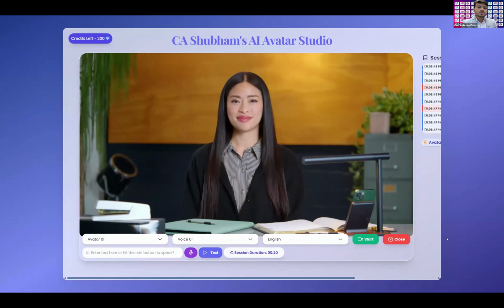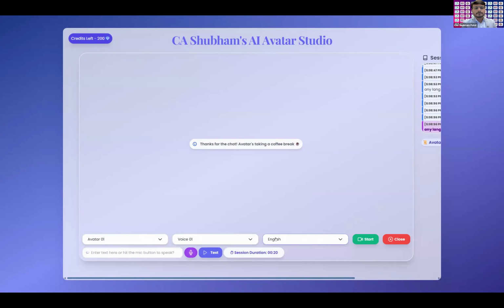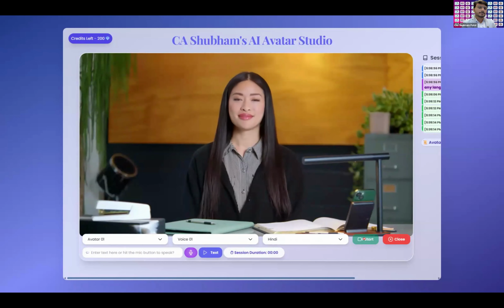So she can give you the answer in any language, in any way. Let me again show you, I'll close this chat and tell you, if I select, there is a voice. I have modulated the two voices and I have also integrated the vernacular and regional languages as well. So currently I am selecting the Hindi language. Let's see if it works or not. If the live demo is not working, I have also created a screen recording in the morning, and I kept the screen recording of the same.